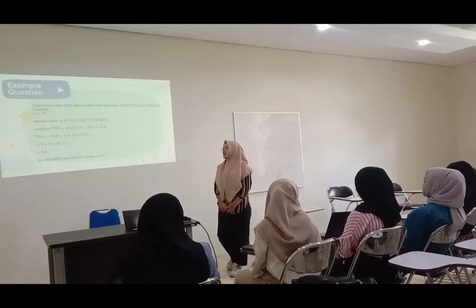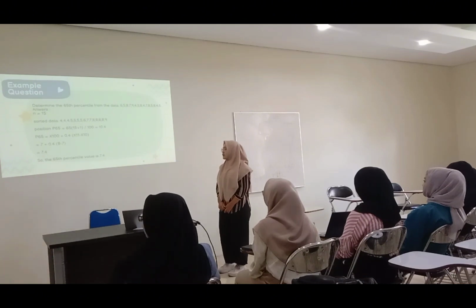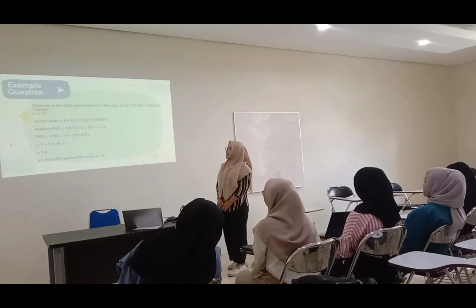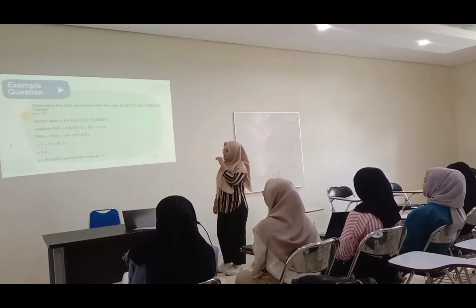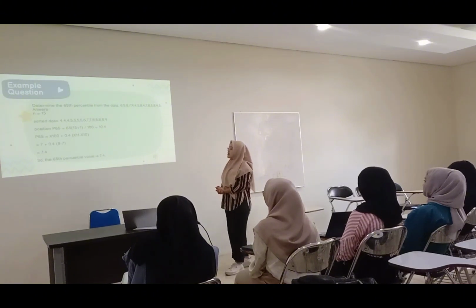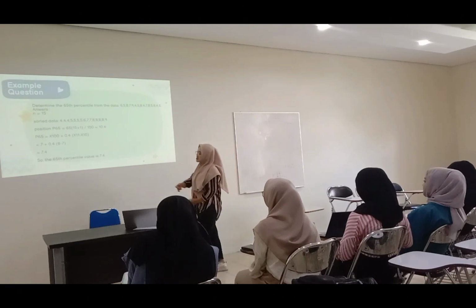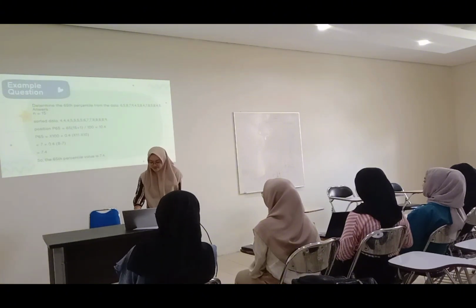P65 equals x10 plus 0.4 times (x11 minus x10), which equals 7 plus 0.4 times (8 minus 7), which equals 7.4. So the 65th percentile value is 7.4.